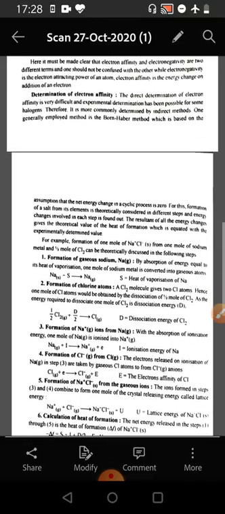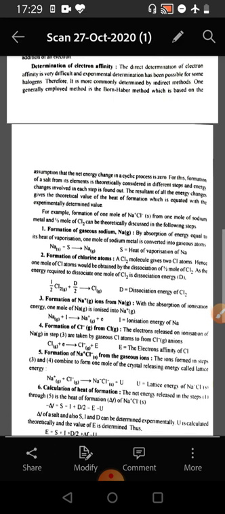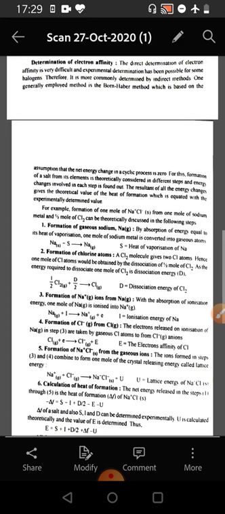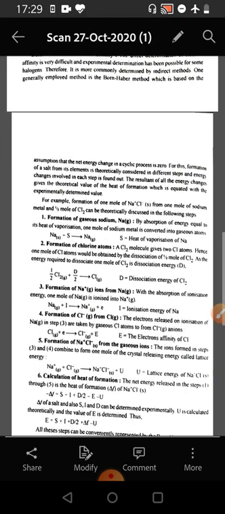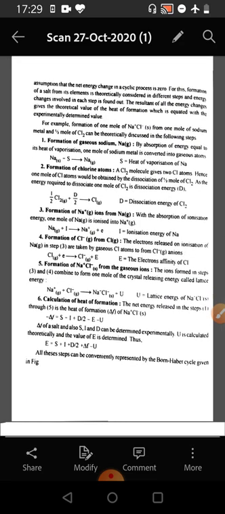Now, we come to the determination of electron affinity. The direct determination of electron affinity is very difficult, and experimental determination has been possible only for some halogens. Therefore, it is more commonly determined by indirect methods. One generally employed method is the Born-Haber method, or Born-Haber cycle, which is based on the assumption that the net energy in a cyclic process is 0.